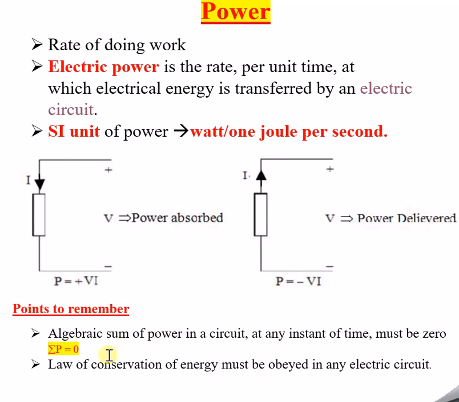So in any circuit, if you want to calculate the algebraic sum, directly you can say it is 0. The law of conservation of energy must be obeyed in an electric circuit. This is also a very important point to understand and remember for any examination point of view, competitive examinations, interviews, or even lab viva questions.